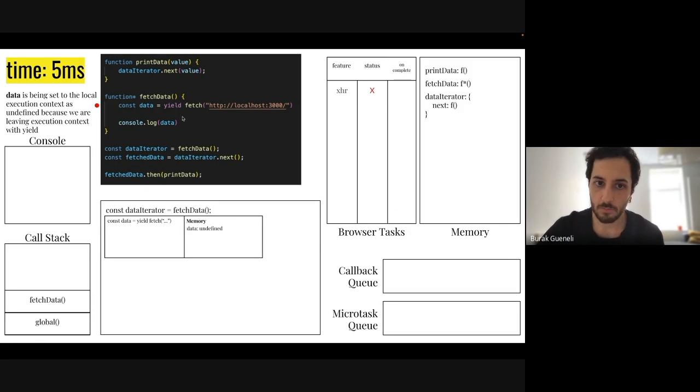So now the browser will start to run the request, and on the JavaScript side, we created a promise here. And this yield keyword will immediately push us out of this fetchData function, and it will return the value that it has on the right side of it.